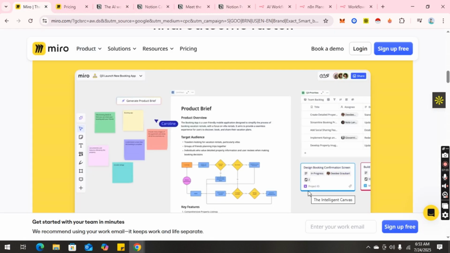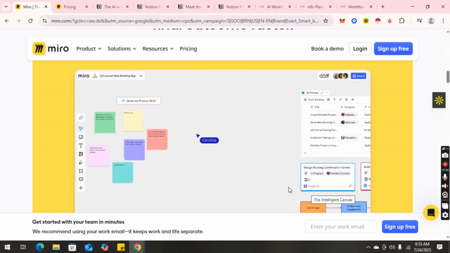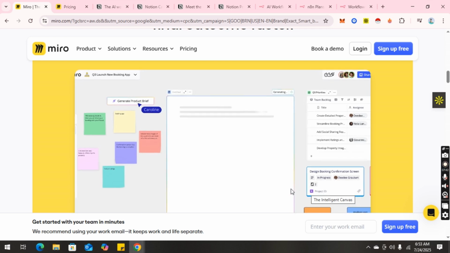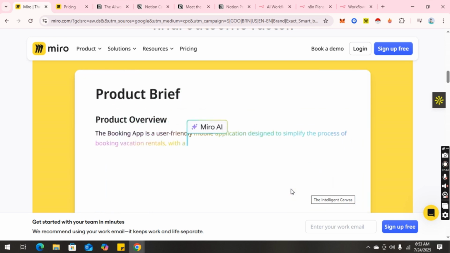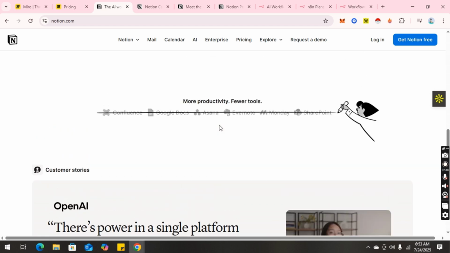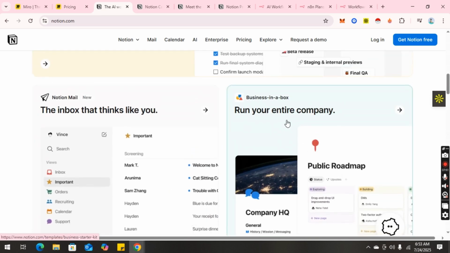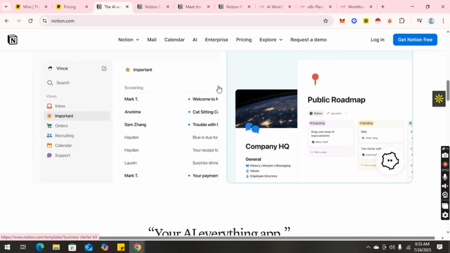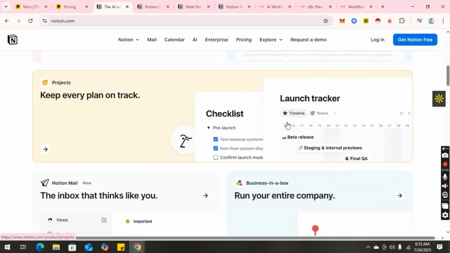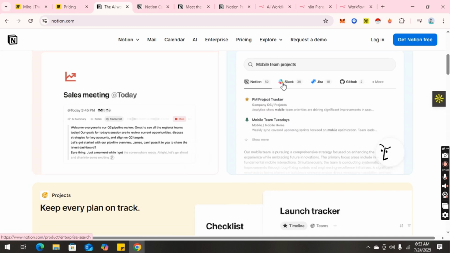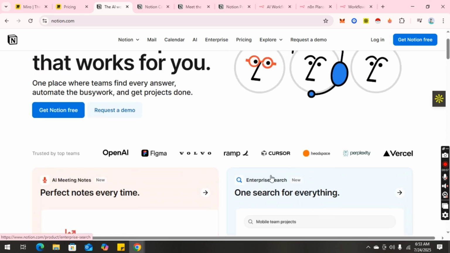Also worth noting is that Miro's workshop toolkit, with timers, voting, and breakouts, makes it irreplaceable for real-time facilitation, while Notion's strength in deep documentation means it's often the final destination after ideas are refined. Choosing between them is not about which is more powerful, because they both are. It's about where your workflow starts and how your ideas best travel from spark to execution.